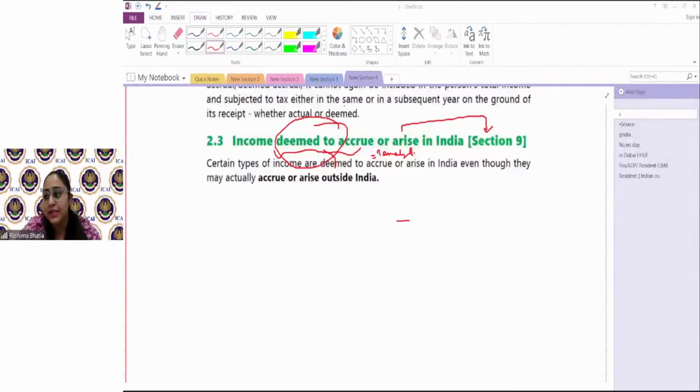What section 9 is aiming to tell us, is that clear? That we have to see what types of incomes would be deemed to accrue, even if prima facie it appears that it is not accruing in India, it is not getting generated in India.